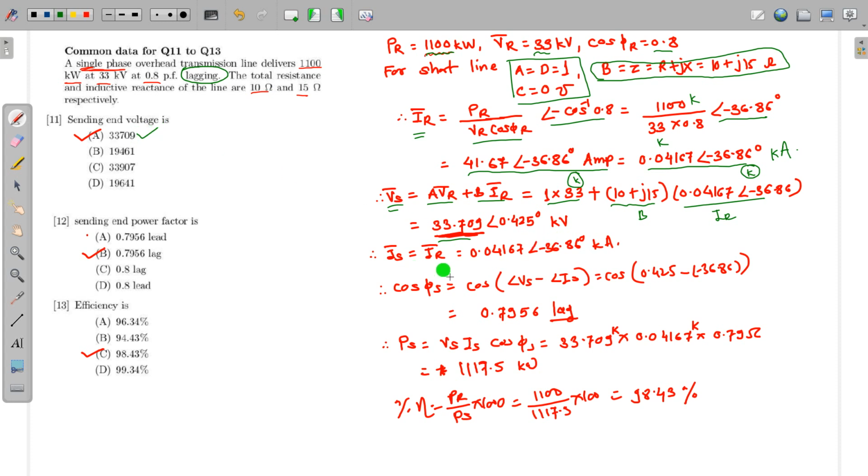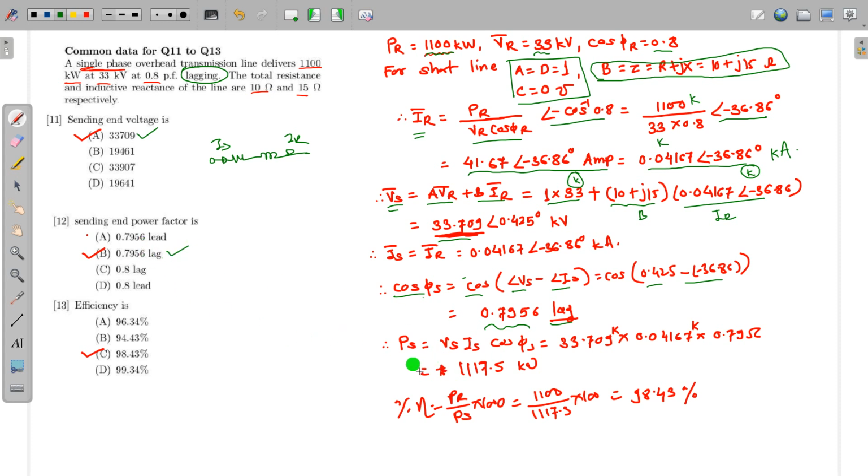So IS is equal to IR in the short transmission line. We know that in the short transmission line model, whatever the value of IS, it is the same as IR. Now we want to calculate the sending end power factor. Power factor is always the cosine of the angle between voltage and current. So cos phi s is the angle of Vs minus the angle of Is. The angle of Vs is this, the angle of Is is minus 36.86. So you will get the power factor 0.7956 lagging, because the load is a lagging type. So this option is correct.